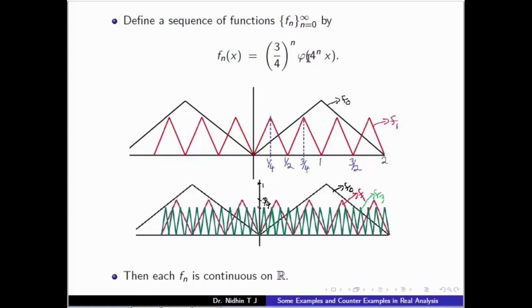So f_0 of x will be (3/4) to the 0, which is 1, and 4 to the 0 is 1, so f_0 of x is nothing but phi of x. f_1 of x will be (3/4) phi of 4x, like that.